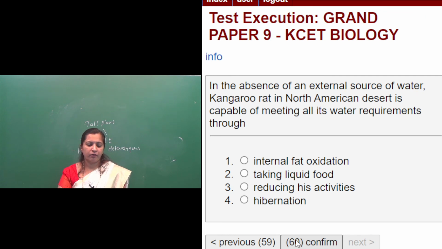In the absence of an external source of water, kangaroo rat in North American desert is capable of meeting all its water requirements through? First option, internal fat oxidation. Second option, taking liquid food. Third option, reducing its activities. Fourth option, hibernation. Got it? What is the correct option here?